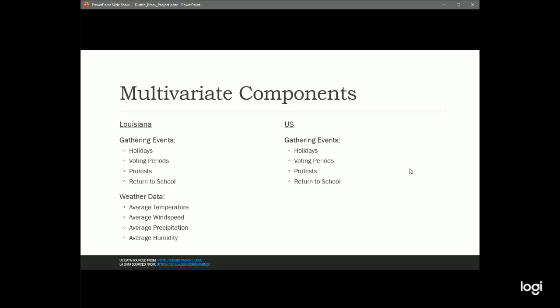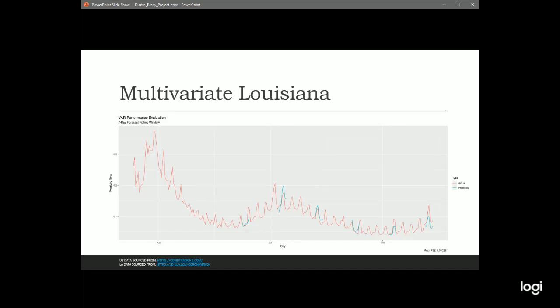All right, so the multivariate component. I gathered weather data and gathering events, what I thought was going to be significant to impact COVID-19 transmission. For the U.S., I couldn't bring in weather data because it doesn't make sense if it's not regionalized. Once we bring in that multivariate analysis, the VAR model is performing really, really well. This is a rolling window ASE, a visualization of the whole data set, and then 7-day plots. I've got 6 plots in here that use a month of training data and forecast the next 7 days, and you can see it's following this trend really closely.